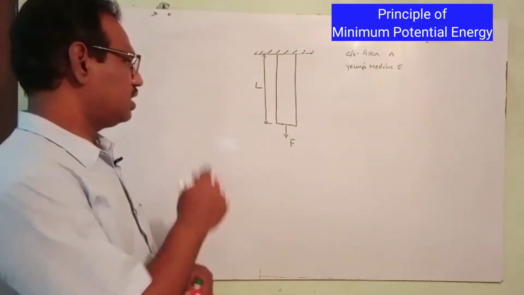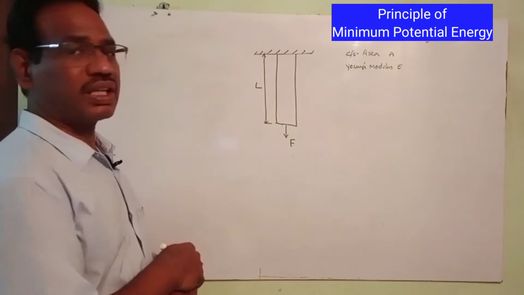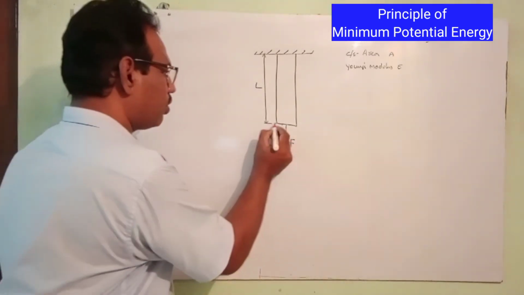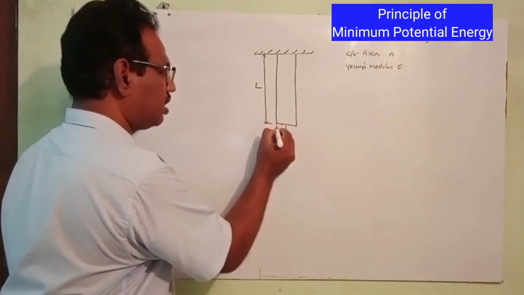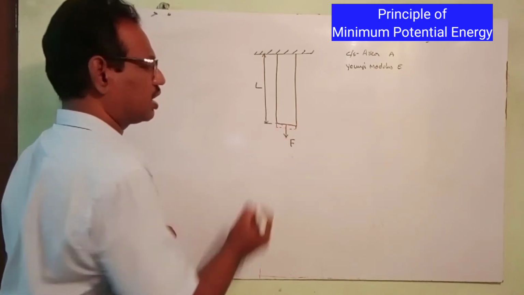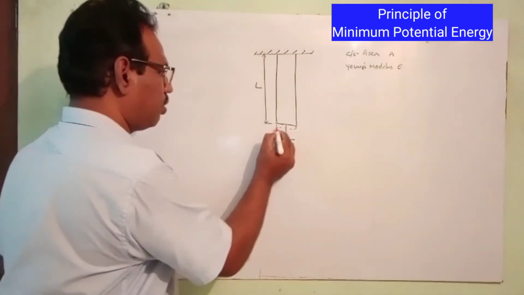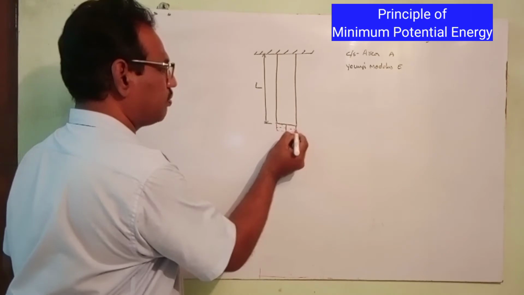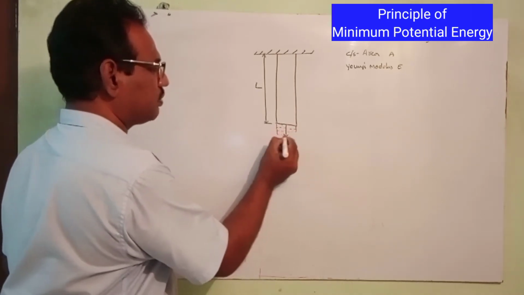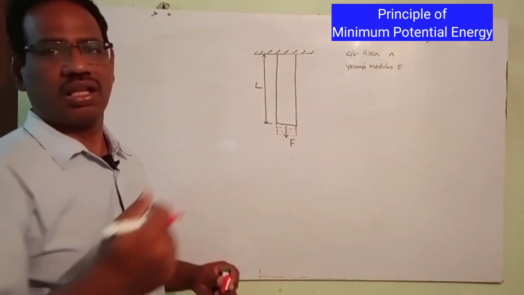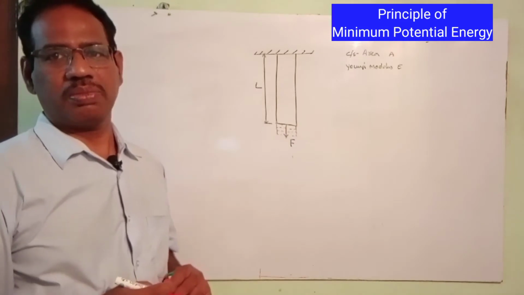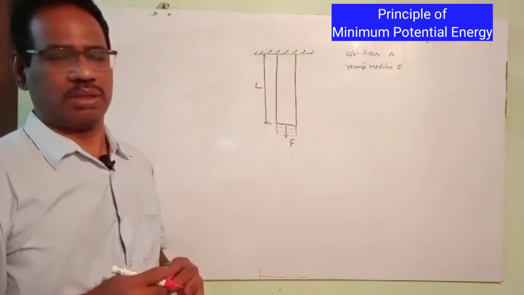It will deform. This body is subjected to incremental loads. Suppose a small load is applied, it will deform correspondingly. If the load is increased further, it will deform further. If the load is increased further, it will deform to the maximum extent within the elastic limit.